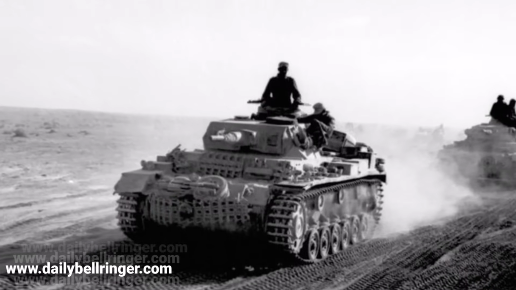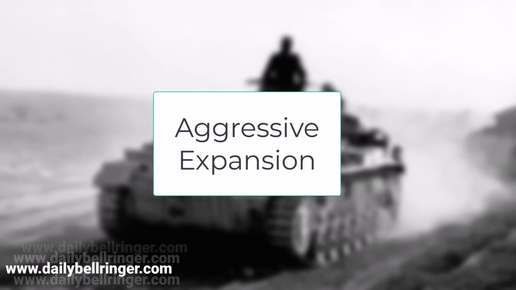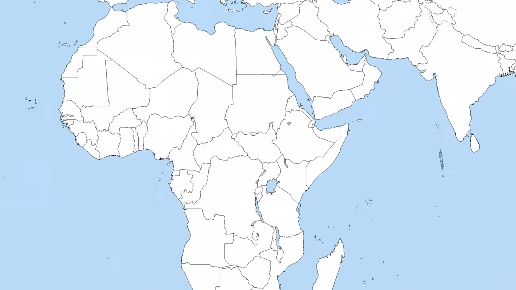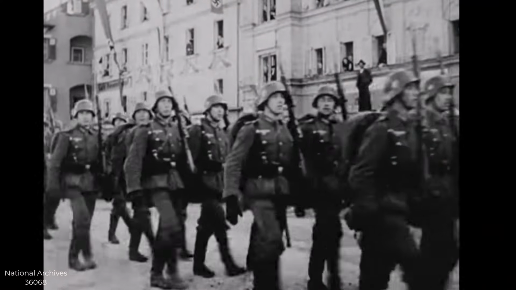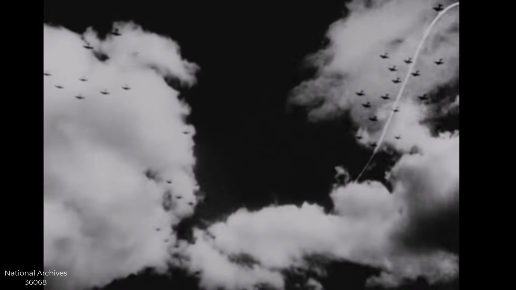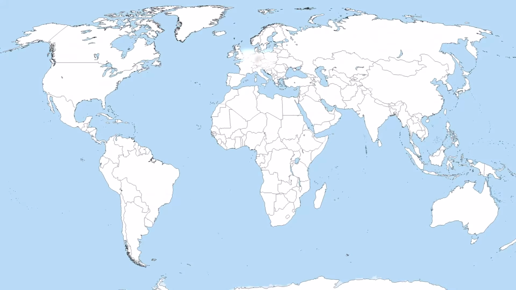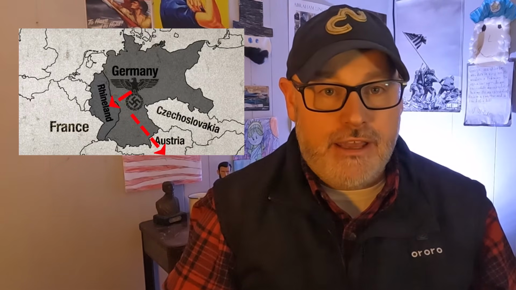Yet another cause of the war was the aggressive expansion carried out by Germany, Italy, and Japan. These countries wanted to build empires and take over other lands. Japan invaded Manchuria in 1931 and later attacked China in 1937. Italy invaded Ethiopia in 1935 using its strong military to defeat a weaker nation. Germany, after Hitler came to power in 1933, began breaking the rules of the Treaty of Versailles. Hitler rebuilt the German military and in 1936 took over the Rhineland, an area lost by Germany during World War I, and then later took Austria in 1938.